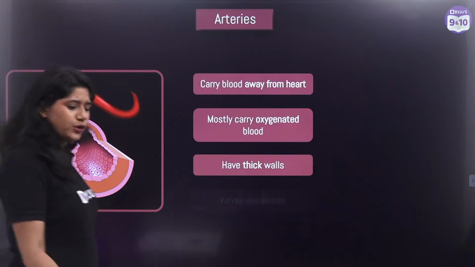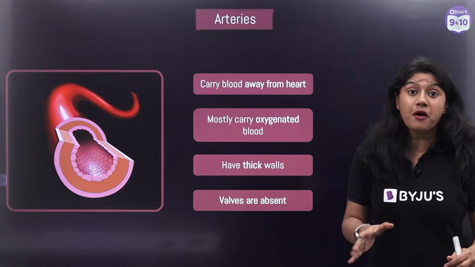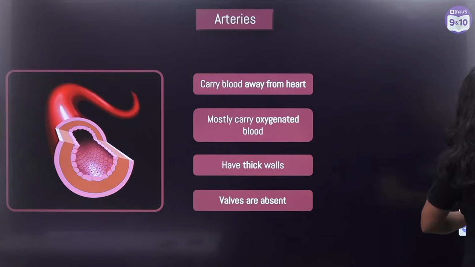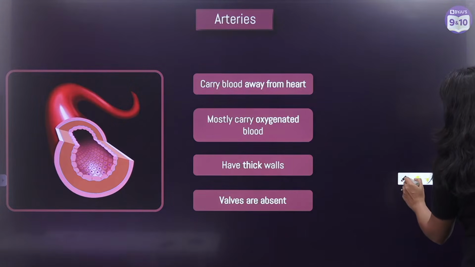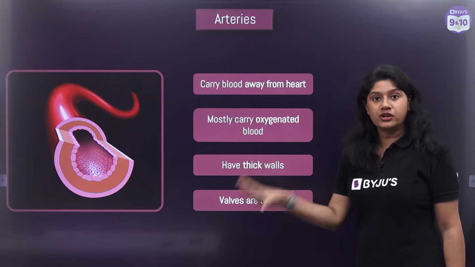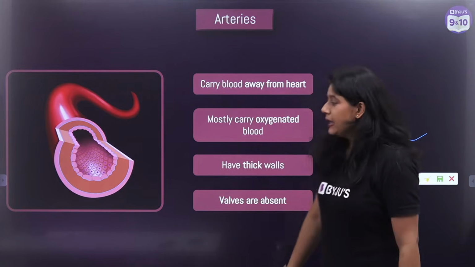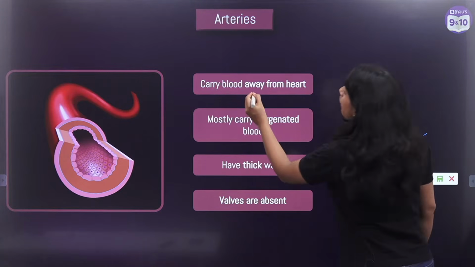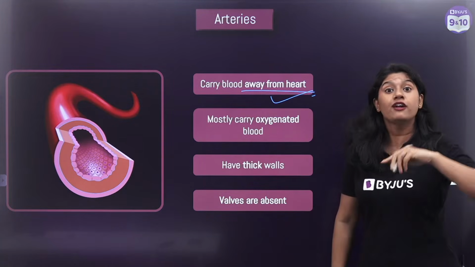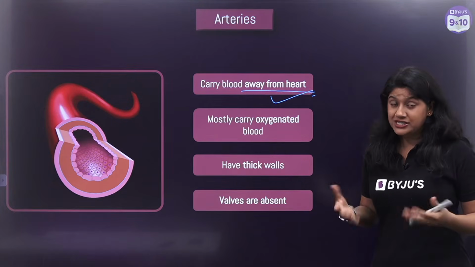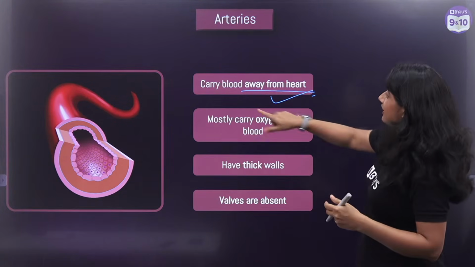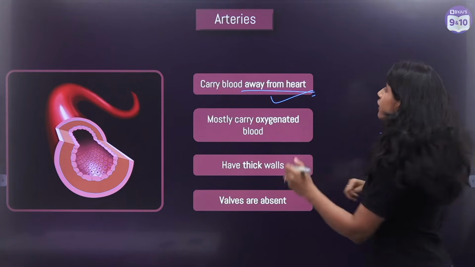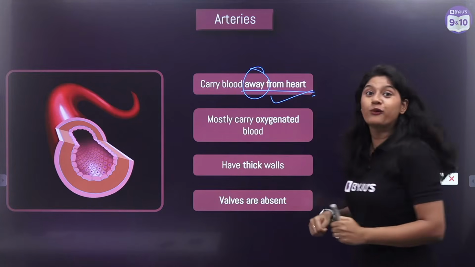Let's discuss first about the artery. Now this is very important from the exam point of view, so please make sure to stay focused. Let me just change the pen color and here we go. Now arteries are really very special. You know why? Because one of the important things about arteries is that they carry the blood away from the heart. All the arteries in our body carry the blood away from the heart. Always remember A for away.